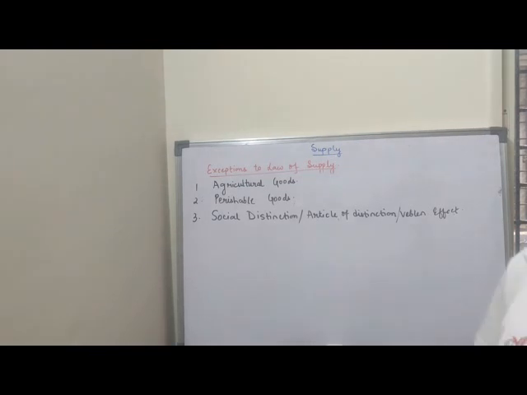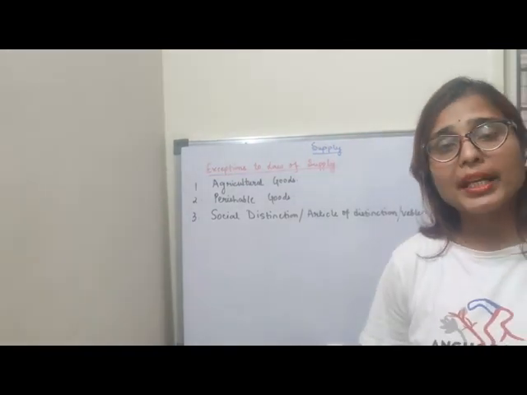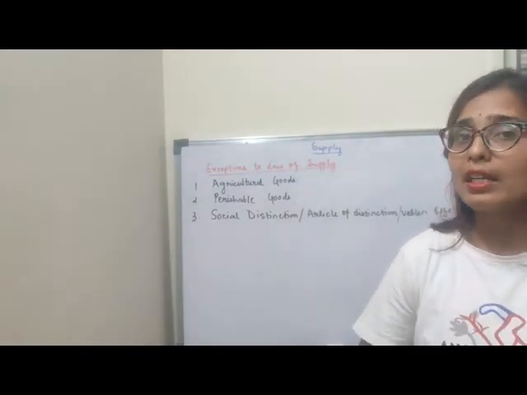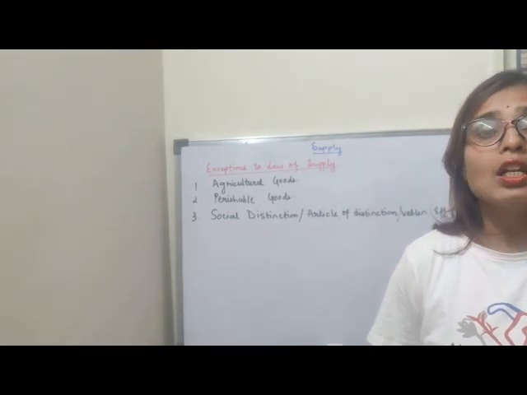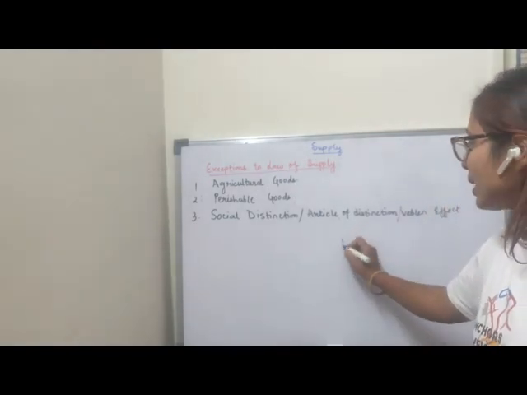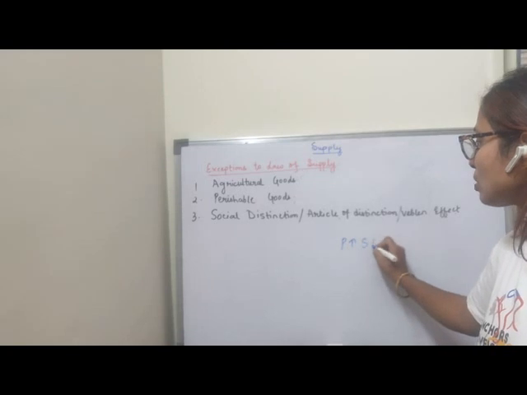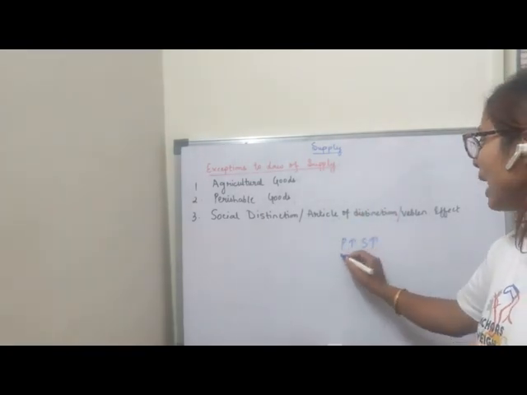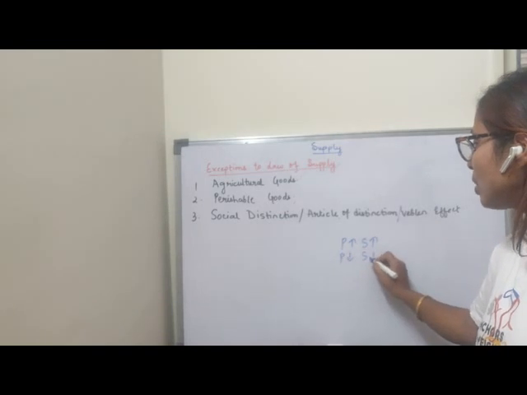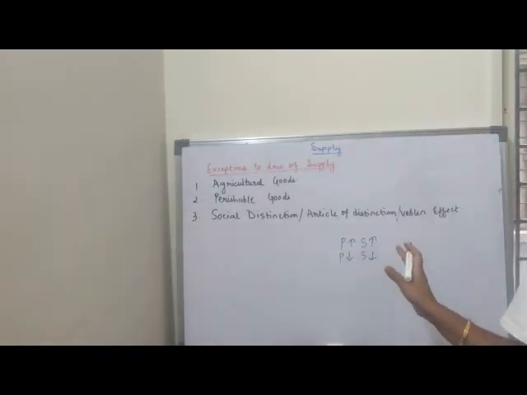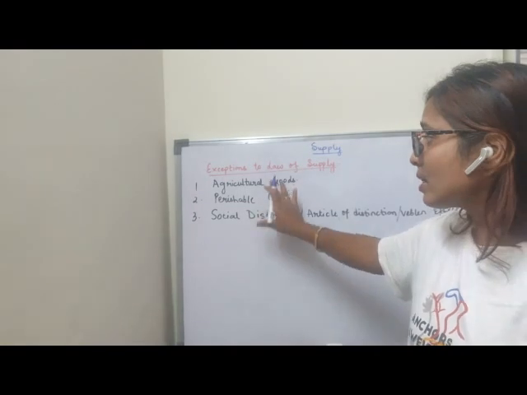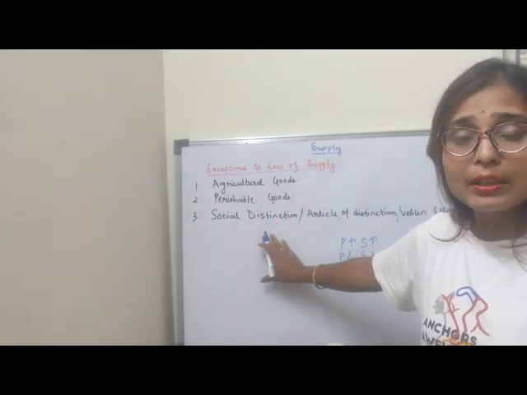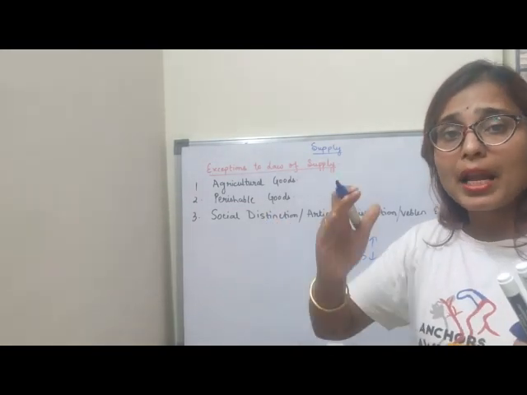Now children, we will discuss exceptions to the law of supply. Exceptions means the situations where the law of supply does not operate. The law of supply states that when prices are high, supply is also high. That means when prices are increasing, supply will also increase. When prices are decreasing, supply will also decrease. This is what the law of supply states. But there are certain cases where the law of supply does not hold. That means when prices are high, supply is less.